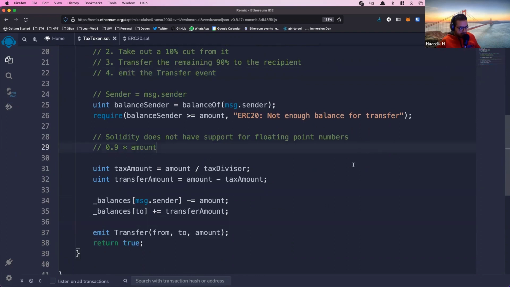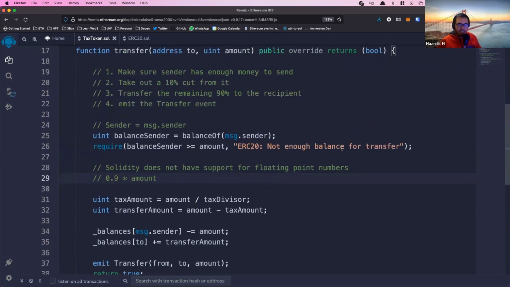Any questions up until this point? Does this code make sense, what I just wrote here? All right, I'll take that as a no.